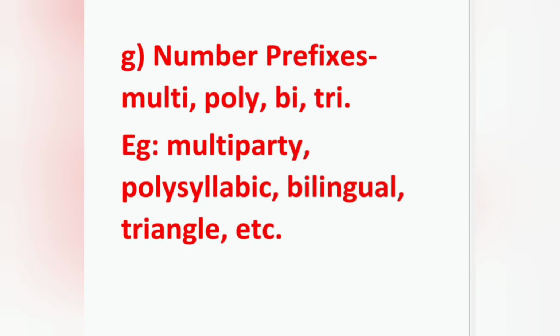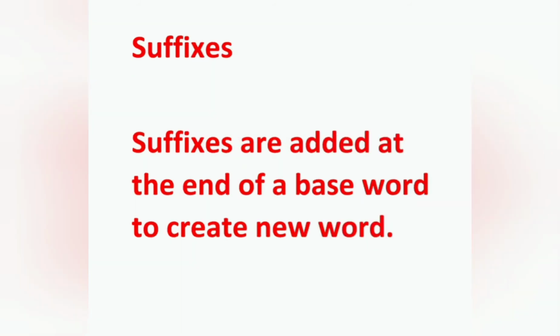Next type is number prefixes. Prefixes like multi, poly, bi, tri, etc. are number prefixes. Example, multi-party, polysyllabic, bilingual, triangle, etc. Next, what is meant by suffixes? Suffixes are added at the end of a base word to create new word.